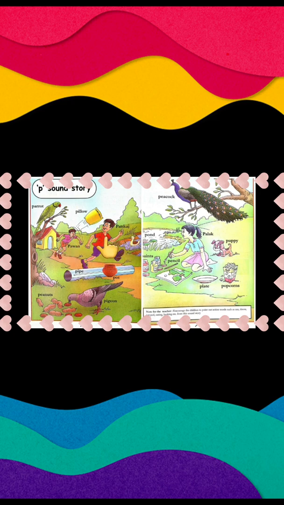They both jumped over the pipe and a pot and reached near a pond. मतलब पवन and पंकज both. उन्होंने क्या किया? They jumped over a pipe and pot.